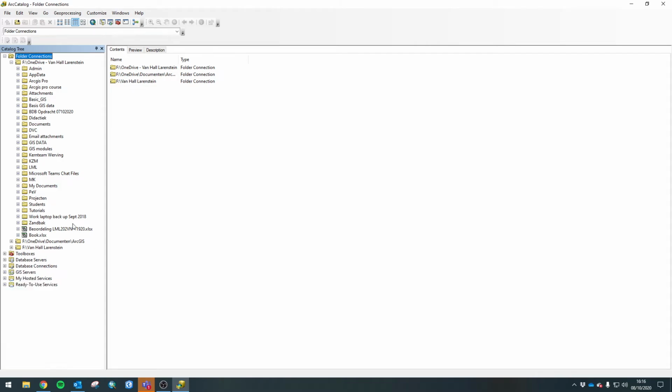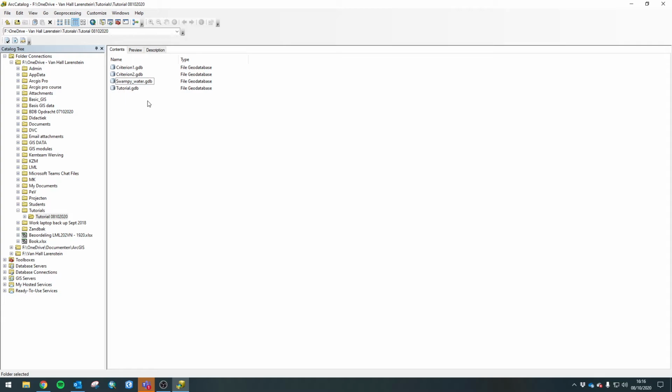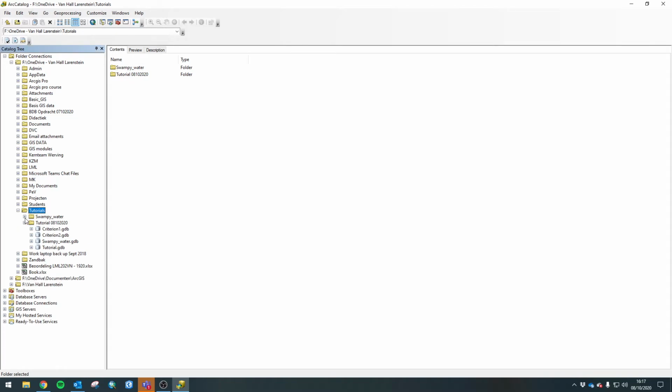And we're actually going to go in here, tutorials, right, so tutorial, this is our Swampy Water Geodatabase. What we're going to do is we're going to go back to tutorials and we're going to create a new folder. I'm going to call it Swampy Water. In side here, we can go to the geodatabase.